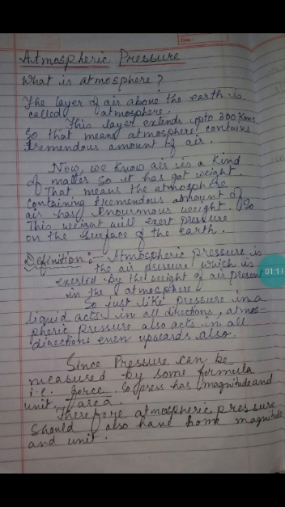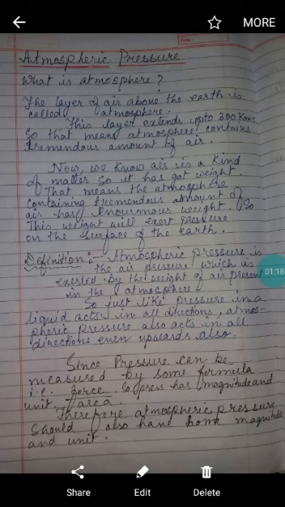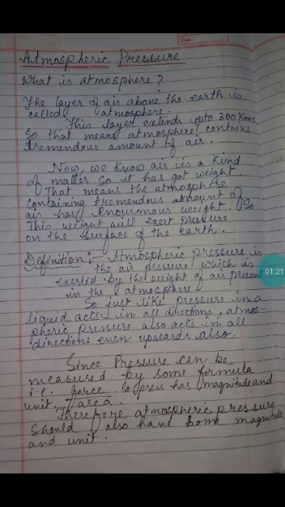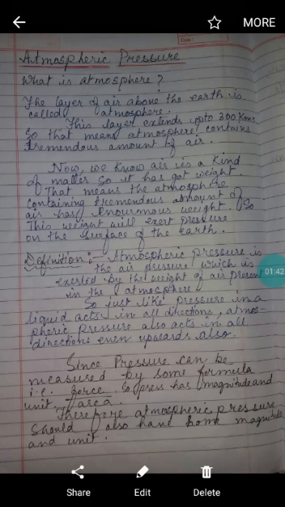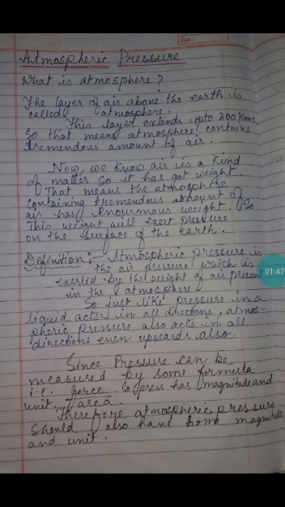Now we know air is a kind of matter, so it has got some weight also. Any type of matter occupies space and has weight. So air is a kind of matter, so it has got weight. That means the atmosphere containing a tremendous amount of air has enormous weight, right? This weight will exert pressure, obviously, on the surface of the earth.